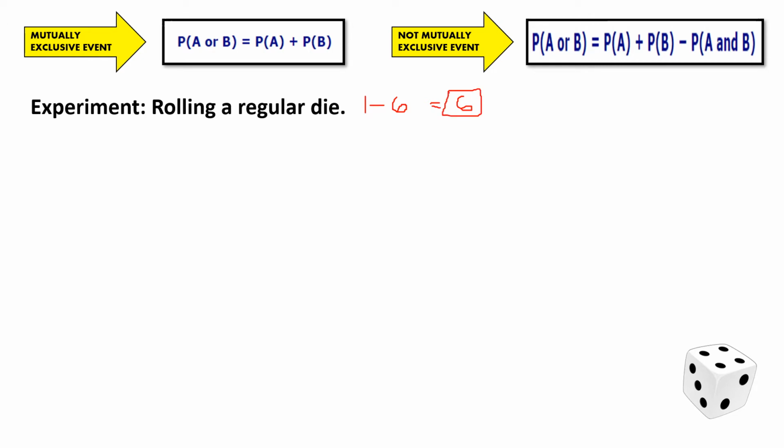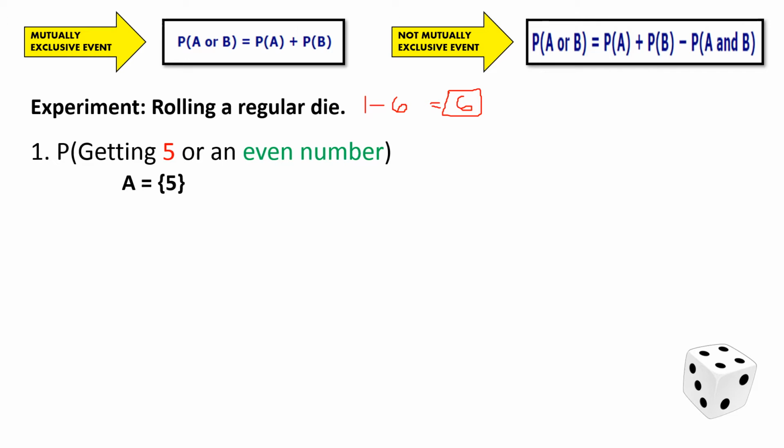So let's have the first one. The probability of getting 5 or an even number. The probability of getting number 5 is just 1. And the even numbers among the numbers 1 to 6 present on a die are the numbers 2, 4, and 6. So therefore, the first event has a probability of 1 over 6. This over 6 is based on the total number of possible outcomes.